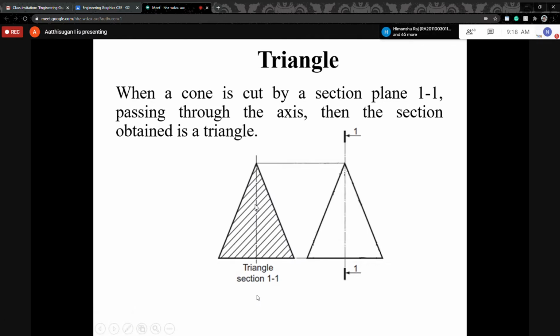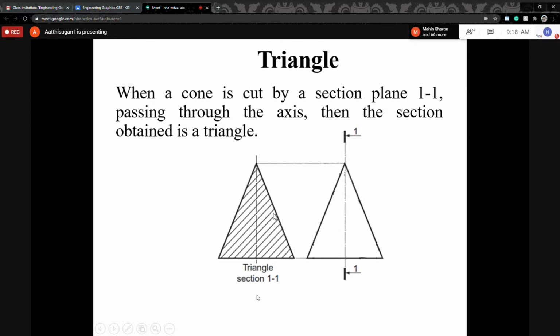We represent the shading because that may be the cut portion, the half. So we have a triangle shape. Similarly, for the conical shape, we cut the plane like this, through the apex point, center to center, along the axis.